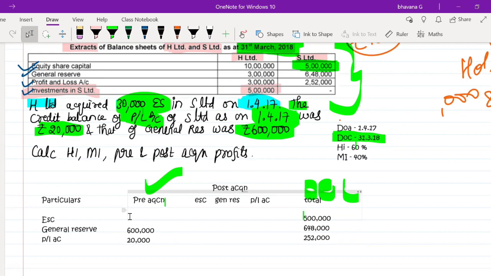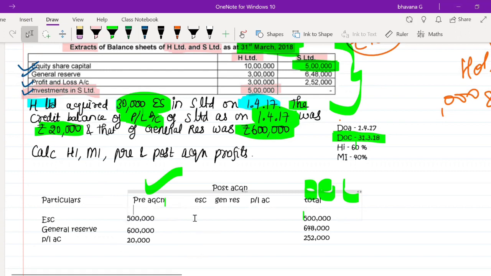Can someone tell me what the amount will be here? Can I get an answer, please? 5 lakh rupees. I don't know why you guys are so slow in answering. So it is nothing but 5 lakh rupees. Regarding when the amount on the opening date is not given, we have a separate point, which I'll discuss later. But for now, you just learn about equity share capital.